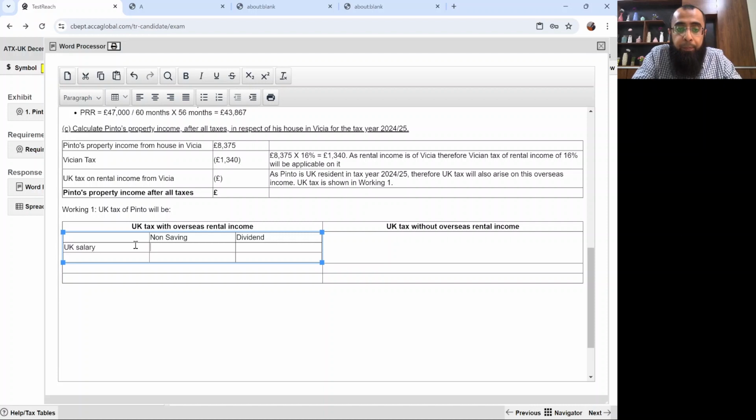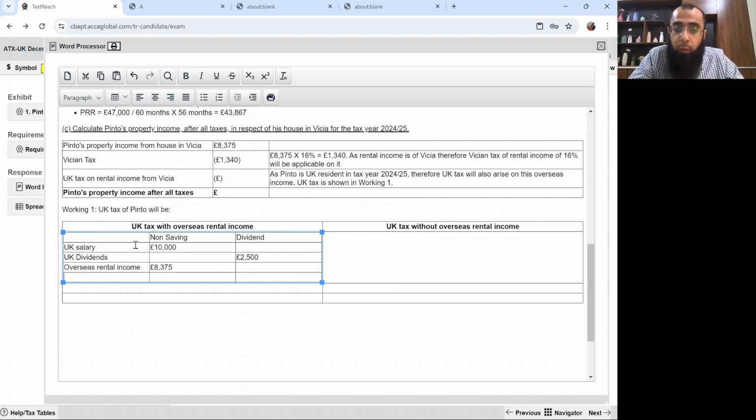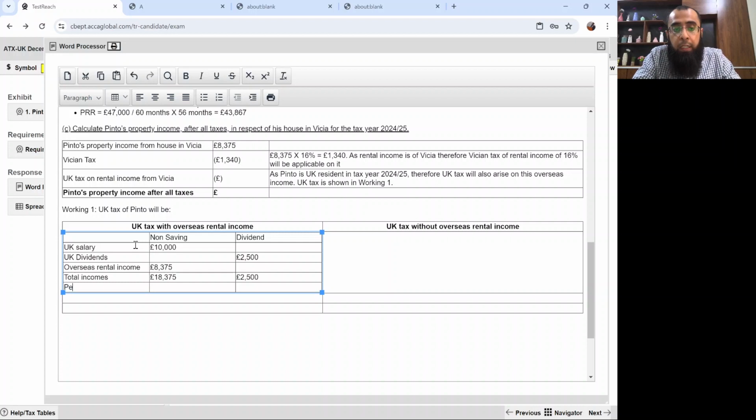UK salary is £10,000, UK dividends are £2,500, and overseas rental income is £8,375, which obviously goes in the non-savings head. That gives us total non-savings income of £18,375, and here it's £2,500. You deduct the personal allowance of £12,570, and here comes your taxable income.